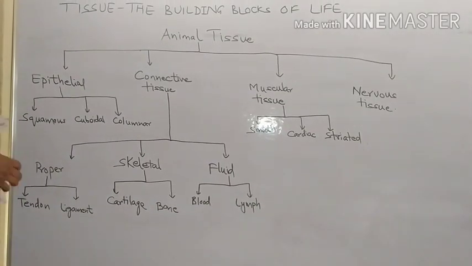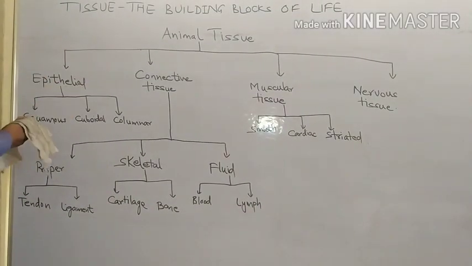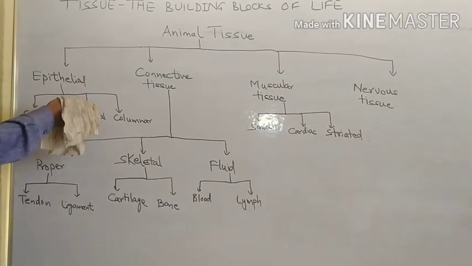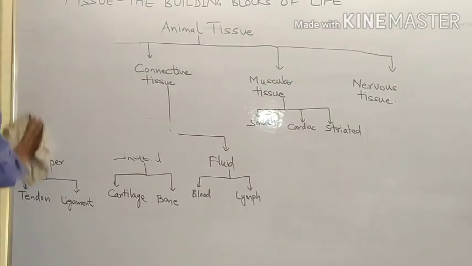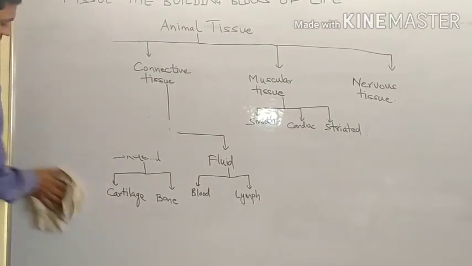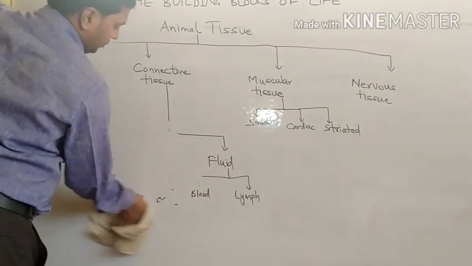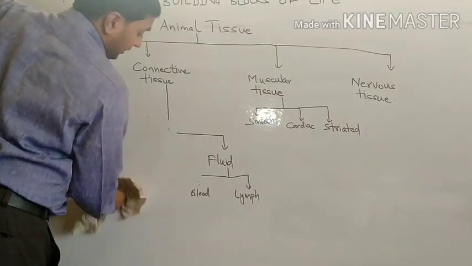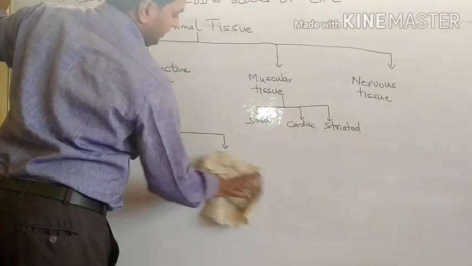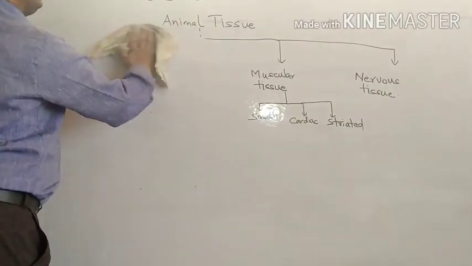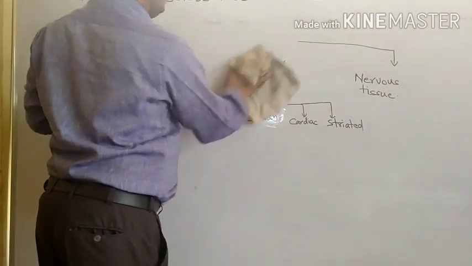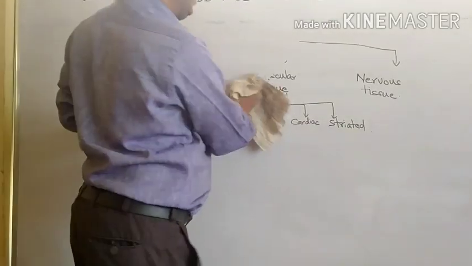So dear students, now we are going to discuss epithelial tissue first. Now I am going to rub this whole category. See here, epithelial tissue: epi means on and thelial means layer.